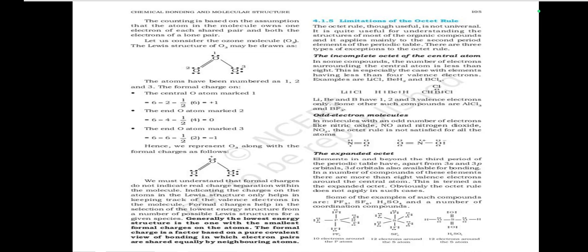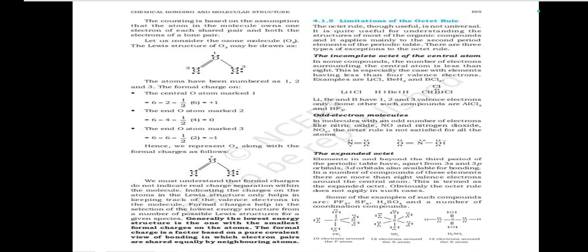Generally, the lowest energy structure is the one with the smallest formal charges on the atoms. The formal charge is a factor based on a pure covalent view of bonding in which electron pairs are shared equally by neighboring atoms.